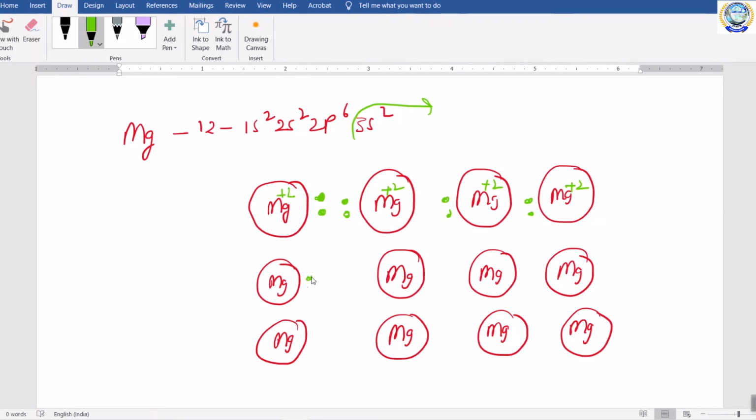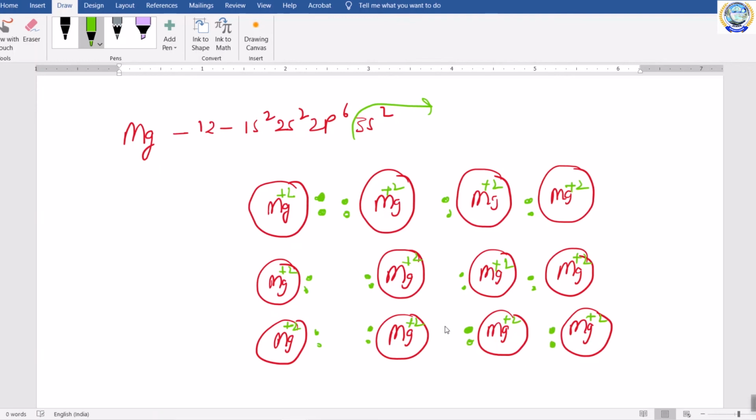All magnesium atoms will give away their 2 electrons present in the 3s orbital. So as a result, all magnesium atoms present in the metal will gain +2 charge. So here +2, +2, +2. So finally what happened?